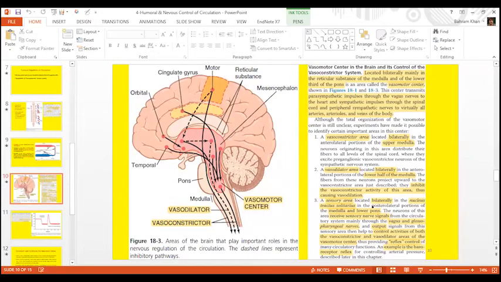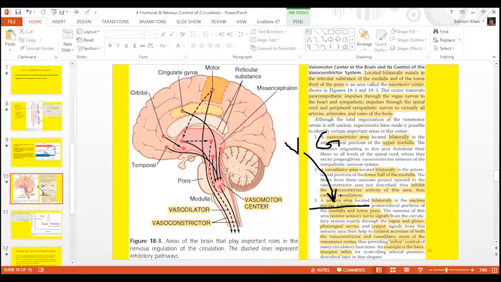So the nucleus of tractus solitarius, NTS, the input will be by two cranial nerves, the vagus nerve and the glossopharyngeal nerve.